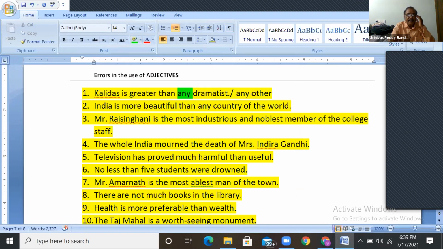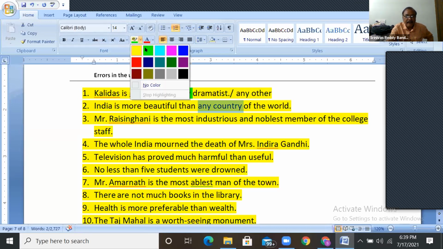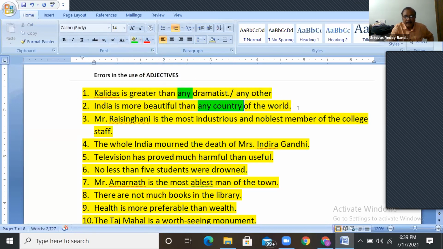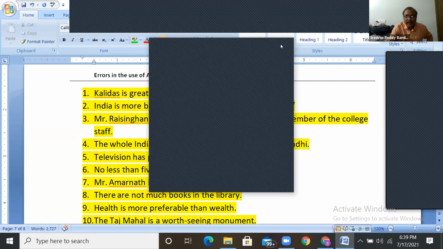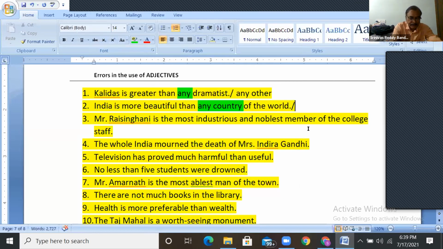Right. India is more beautiful than any country of the world. In comparative, so what is the right sentence here? Any other country. Any other country here.